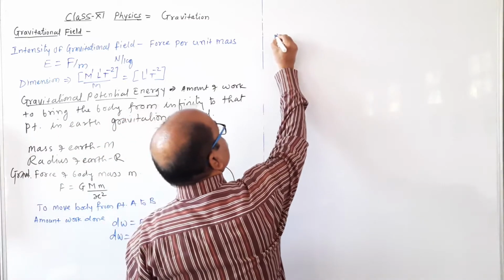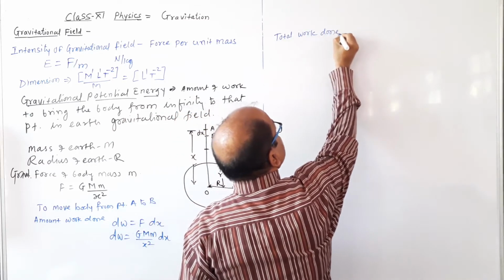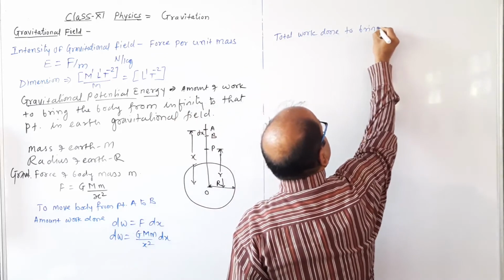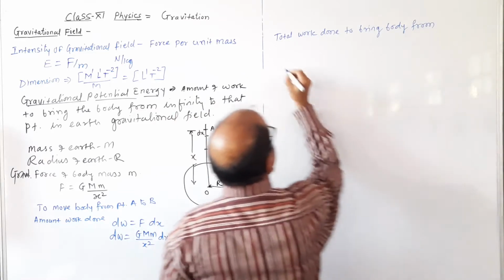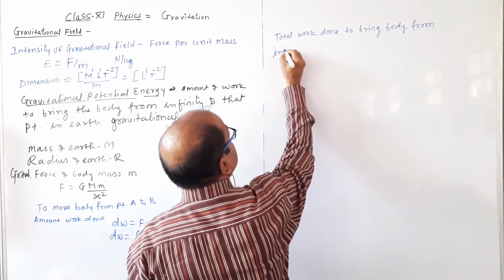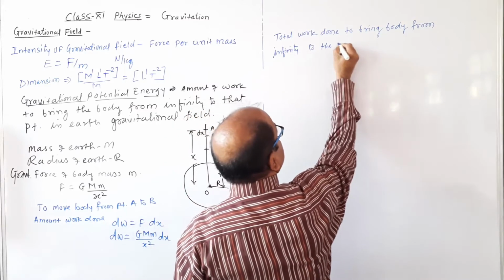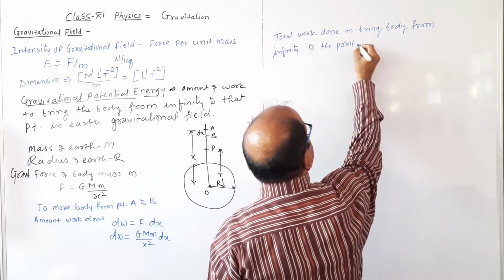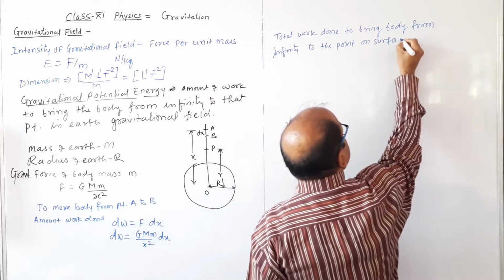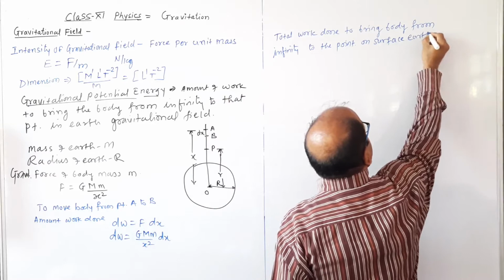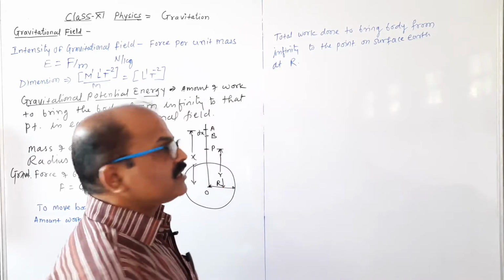Then we can find out the total work done, total work done to bring the body from, कहाँ से, infinity to the point, infinity to the point on the surface of earth at r, center से कितना दूर, r distance.